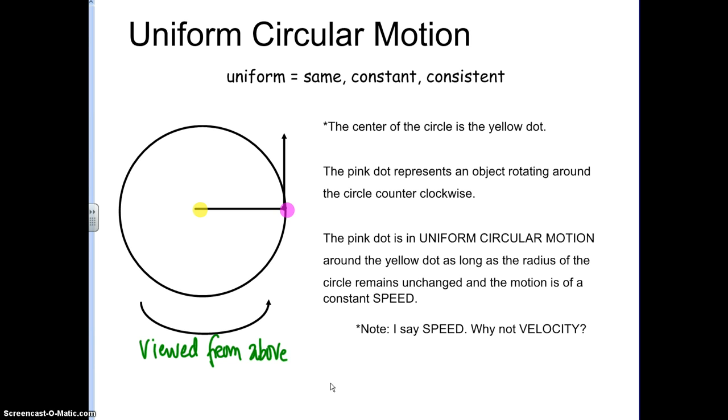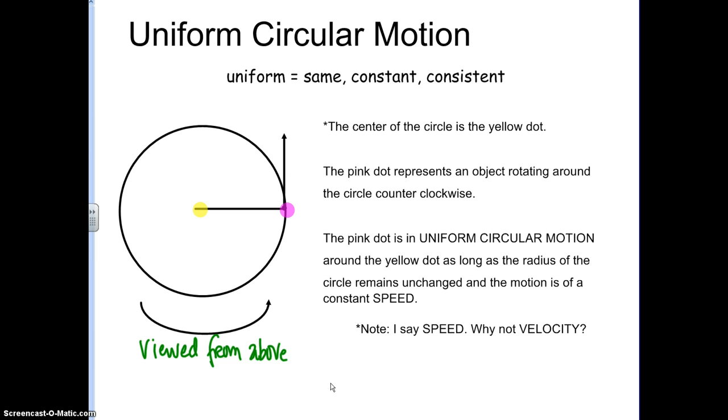So let's get to that first by talking a little bit about why we call this motion uniform in circular motion. Well, uniform means the same or constant or consistent. You can imagine if we were all wearing uniforms, we'd all look the same, or we'd consistently be wearing the same items.